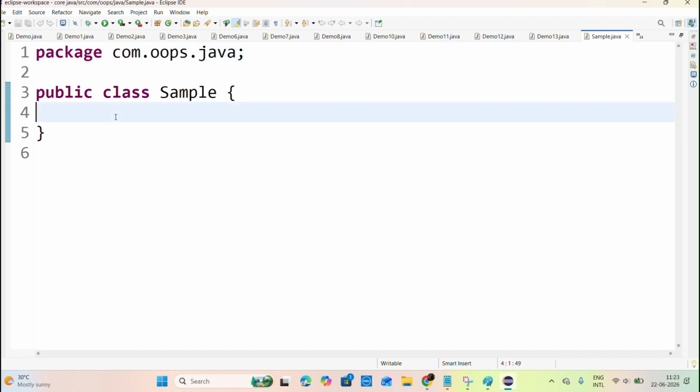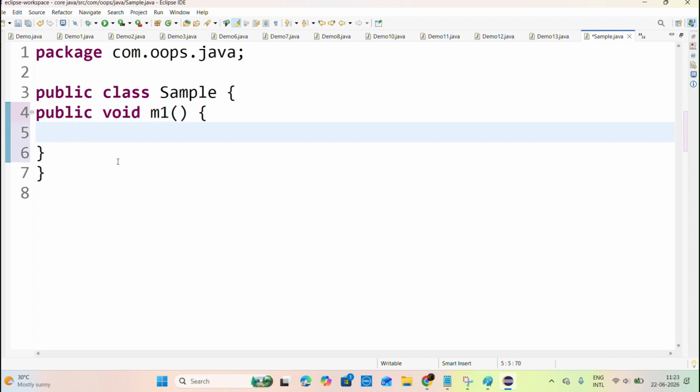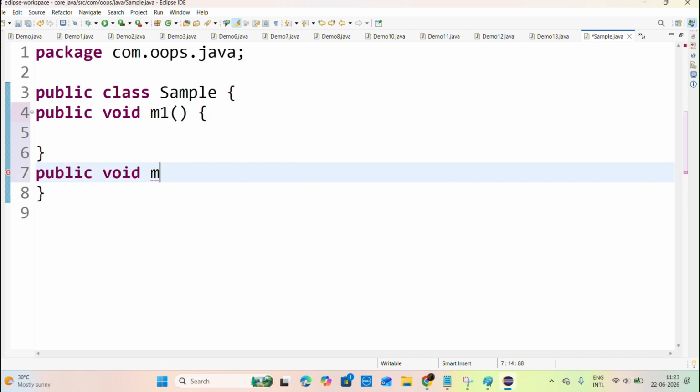Now what's the concept here? Method overloading, developing multiple methods with the same name. So tell me how to create a method. Public void m1, I'm creating one method called m1. Next I'm creating another method, public void m2.